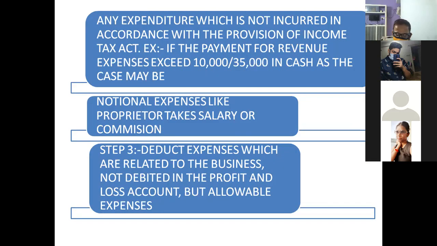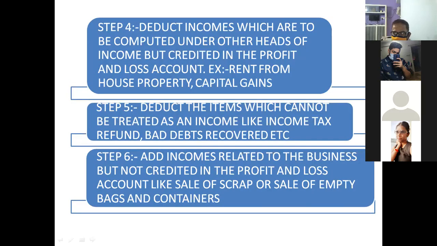Okay. Next, subtract those incomes which are related to other heads of income like rent from house property, capital gain. Again, subtract those incomes which cannot be treated as business income, like we have done with gifts from relatives. Okay, like income tax refund or bad debts recovered, we cannot treat them as business income. And finally, add those incomes which are related to business, but not entered on the credit side of the P&L account, like sale of scrap or sale of empty bag containers. It might be entered in adjustments.